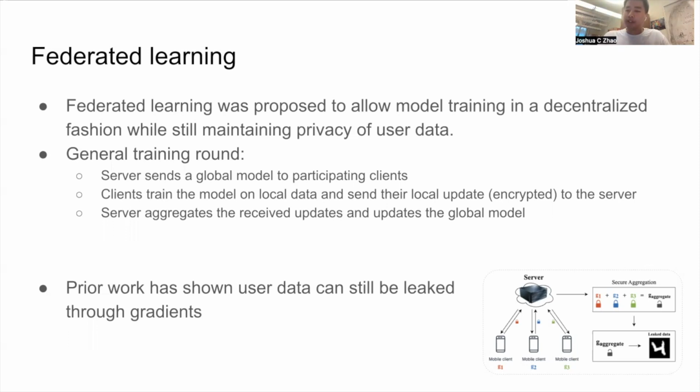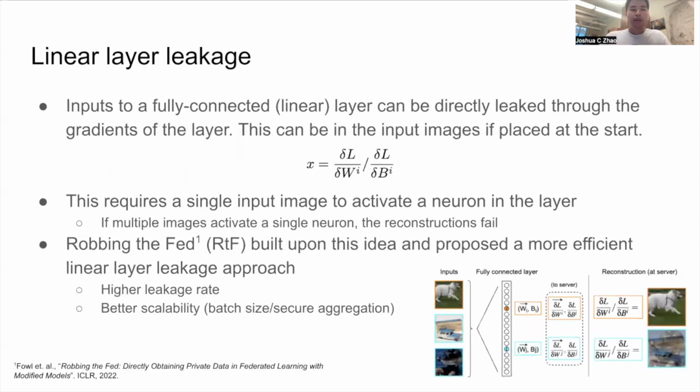However, while this premise of sending gradients instead of training data to a centralized server is promising at first, many prior works have shown that user data can still be leaked through the updates themselves. This was shown in optimization-based reconstruction attacks and also through linear layer leakage. Linear layer leakage is based on the idea that the inputs to a linear or fully connected layer are stored in the gradients. So if the linear layer is placed at the start of the model, or if the input is pushed to where the linear layer starts, a malicious attacker can then directly reconstruct the client trained data.